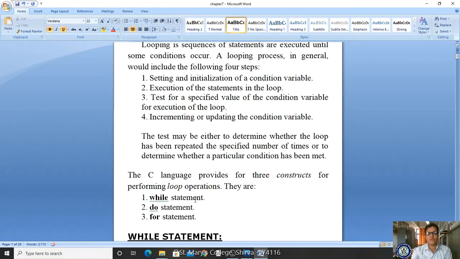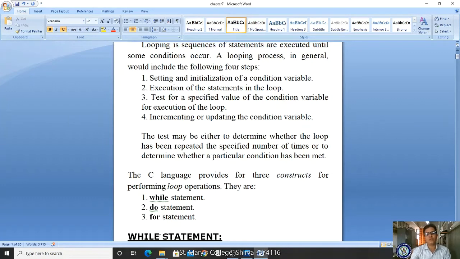Now in C language, it provides 3 constructs for performing loop operations. What are those? The first one is the while loop statement, another one is the do while loop statement, and another one is the for loop statement. These are very essential topics and all are fundamentals. One of the questions will be asked in your examination.